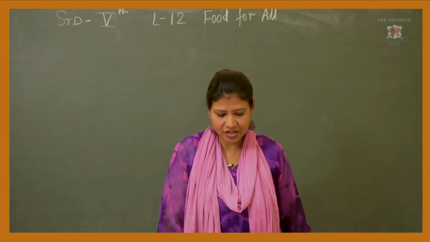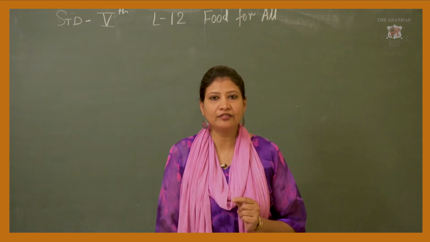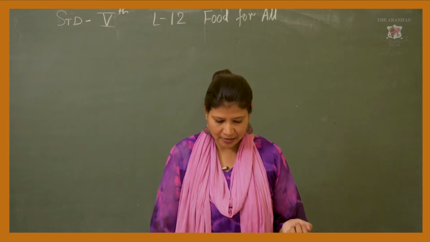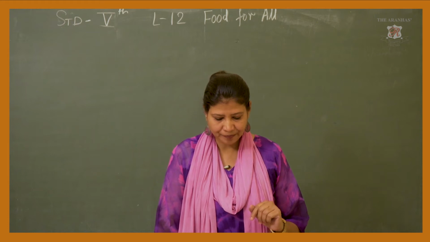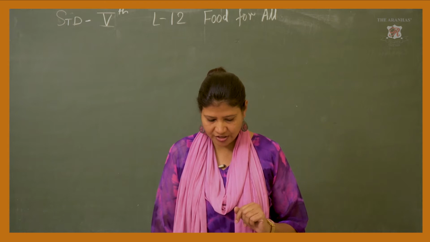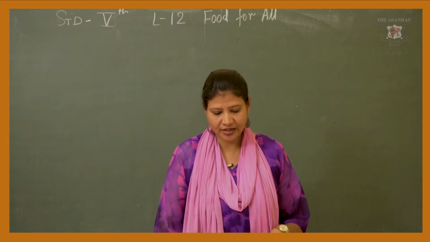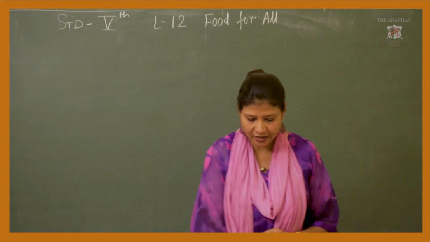What is agricultural season? We get food from plants. From where do we get food? We get food from the plants. Now, for that purpose, we sow seeds, we sow grains in fields and plant fruit trees in orchards. About 60% of the land of our country is used in agriculture.